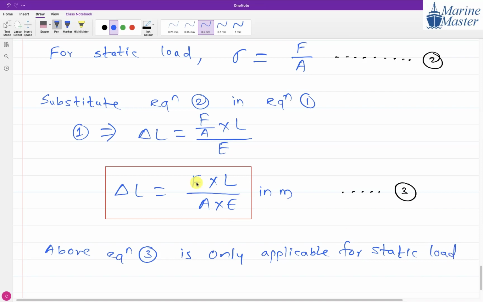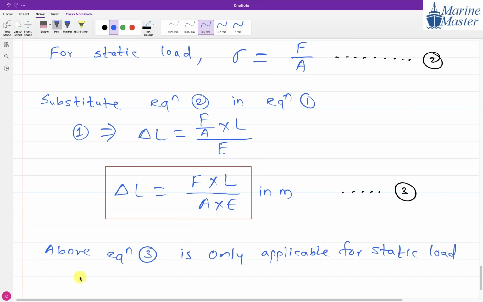Why? While deriving this relation, we have replaced sigma by F by A, the stress due to static load. That's why this relation of change in length is only applicable for static load.